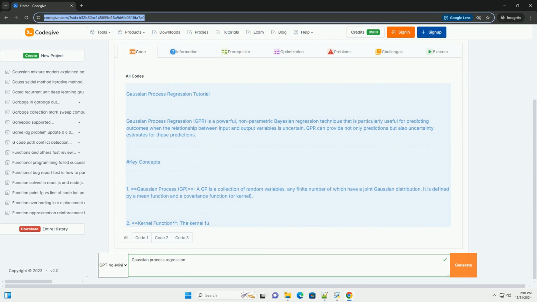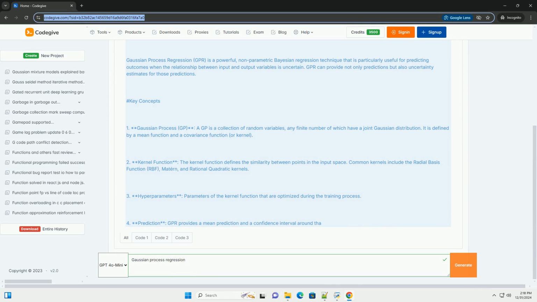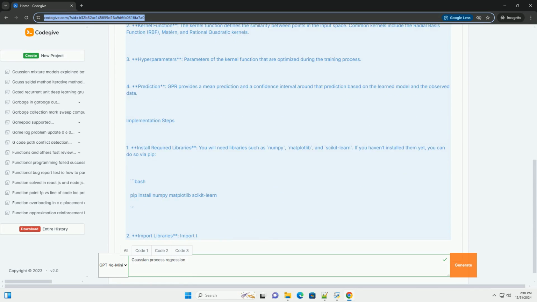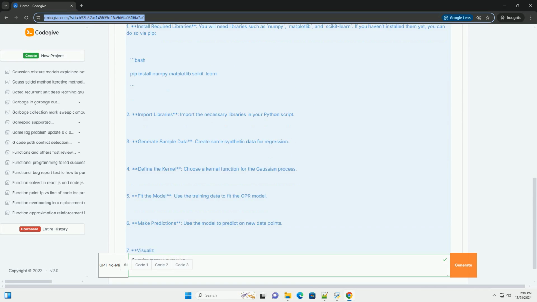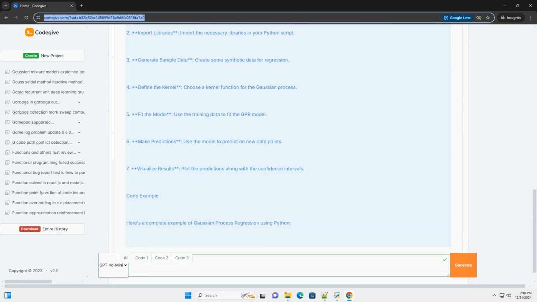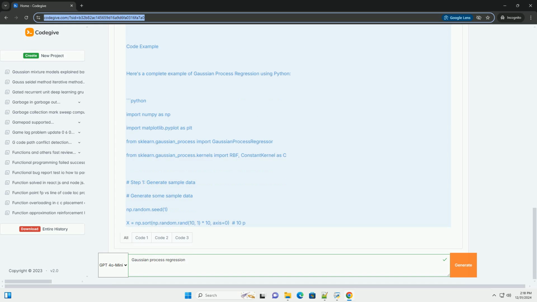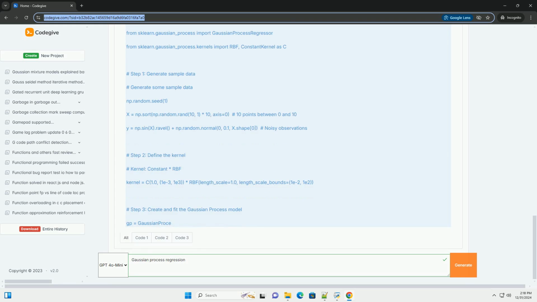Gaussian Process Regression Tutorial. Gaussian Process Regression, GPR, is a powerful, non-parametric Bayesian regression technique that is particularly useful for predicting outcomes when the relationship between input and output variables is uncertain. GPR can provide not only predictions but also uncertainty estimates for those predictions.